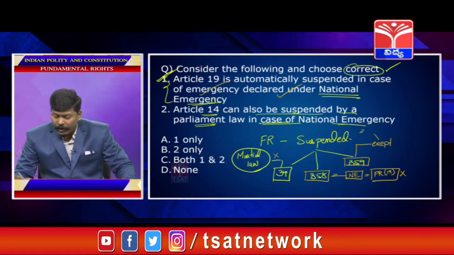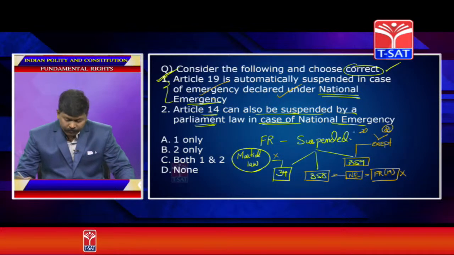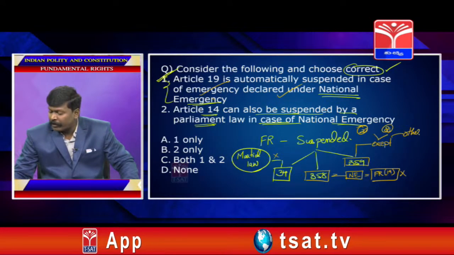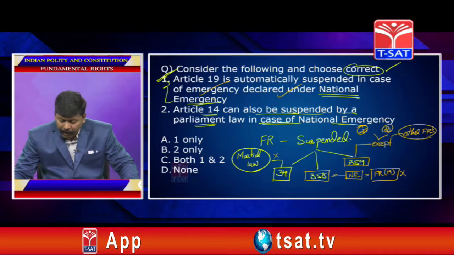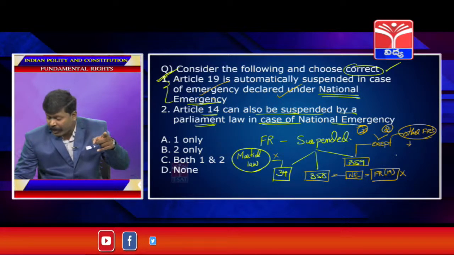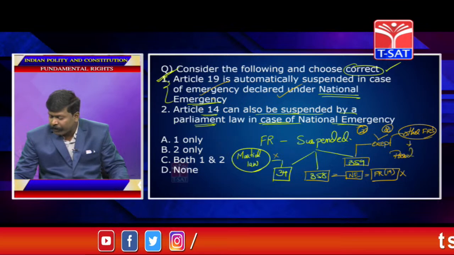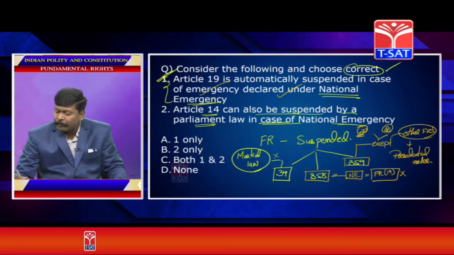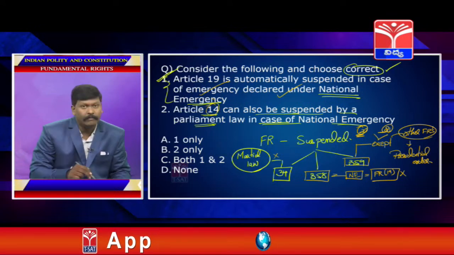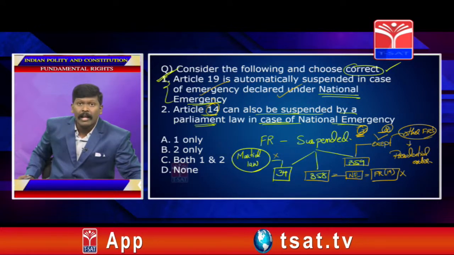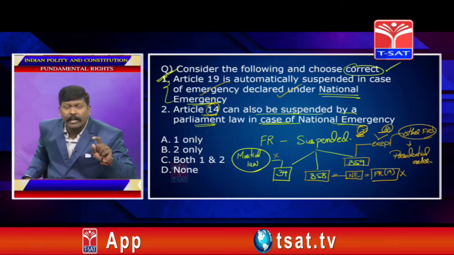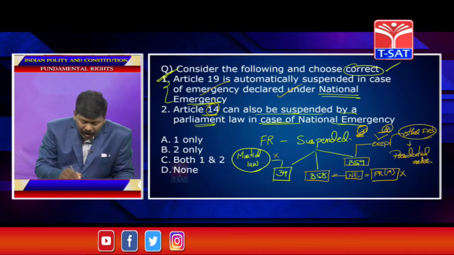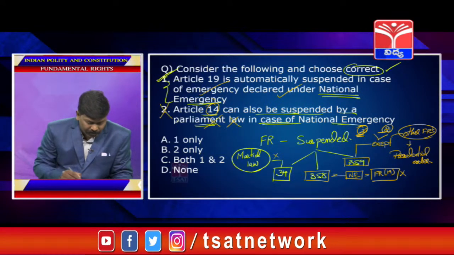Except Article 20 and 21, other fundamental rights can be suspended by a presidential order. By a presidential order. Meaning, except 20 and 21. Here it is Article 14, so 14 can be suspended. But according to Article 359, Article 14 can be suspended by a presidential order, not by a parliament law. So this is wrong. Answer is A.